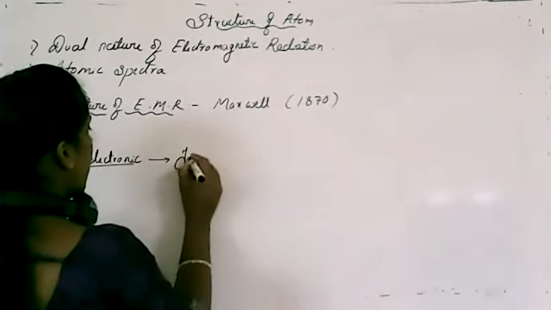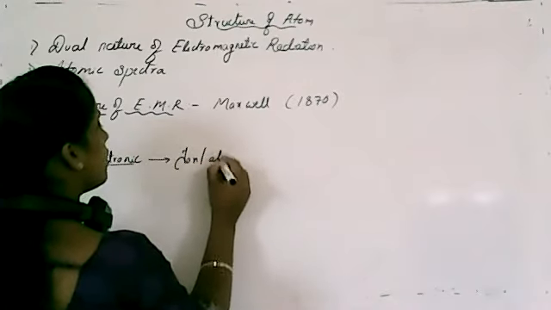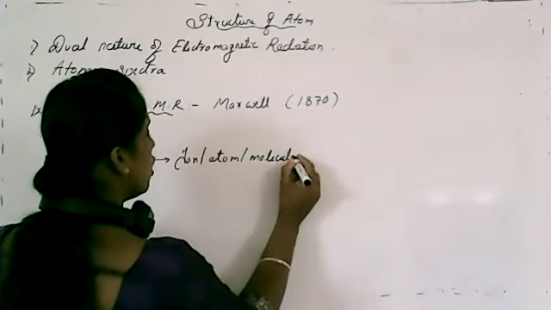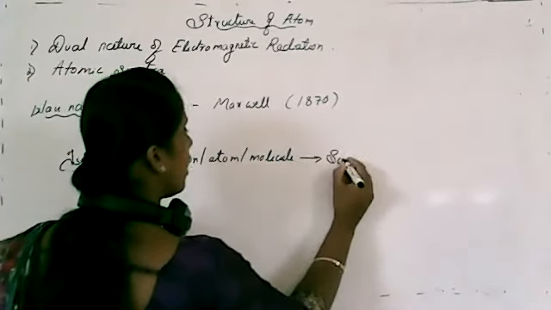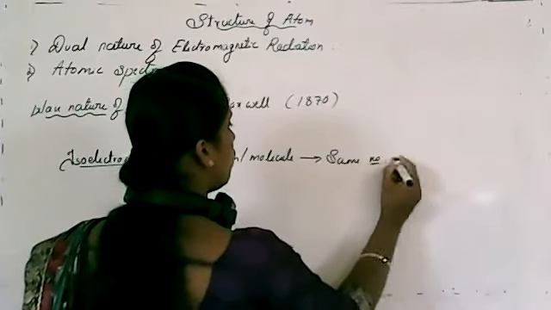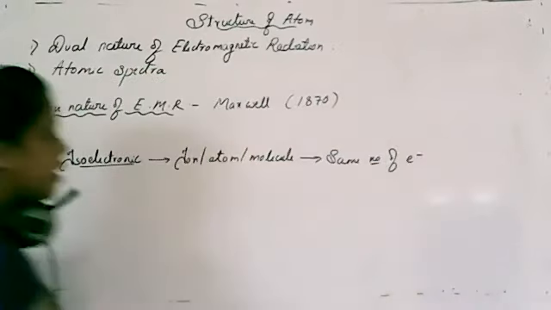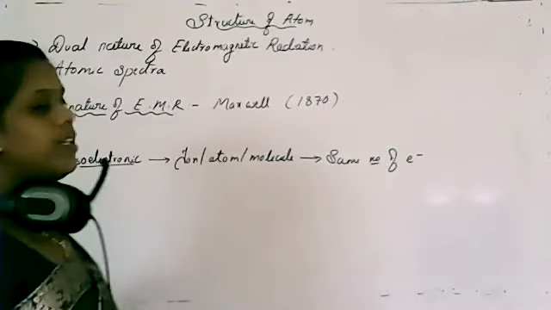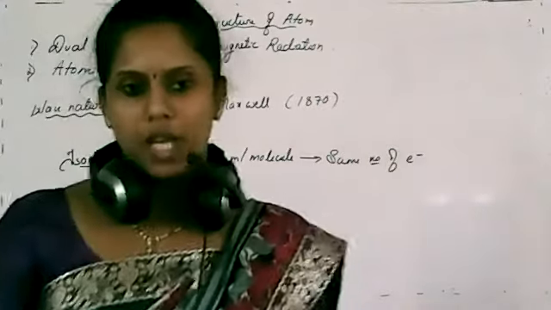This may be an ion, an atom, or a molecule which contains the same number of electrons. Those may be different atoms, different elements, or molecules which contain the same number of electrons.